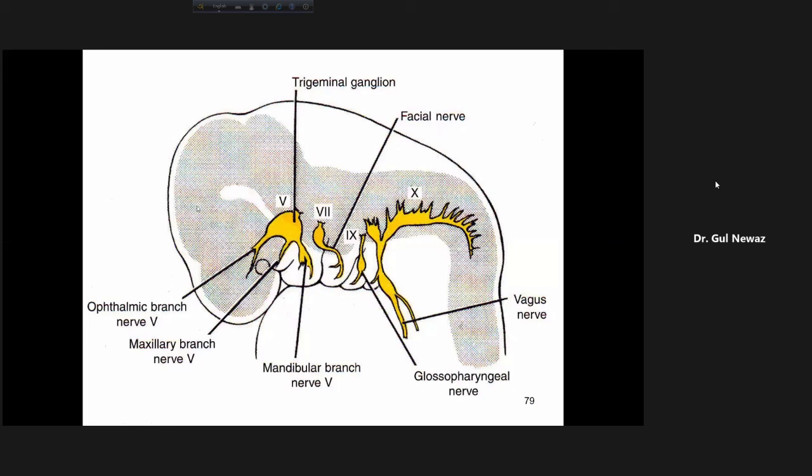This ophthalmic and maxillary division give rise only to sensory supply, no motor supply. The mandibular division is mixed, that is, it has sensory and motor supply. The motor supply is given to the muscles of the mandibular arch, the skeletal muscles of the first pharyngeal arch.